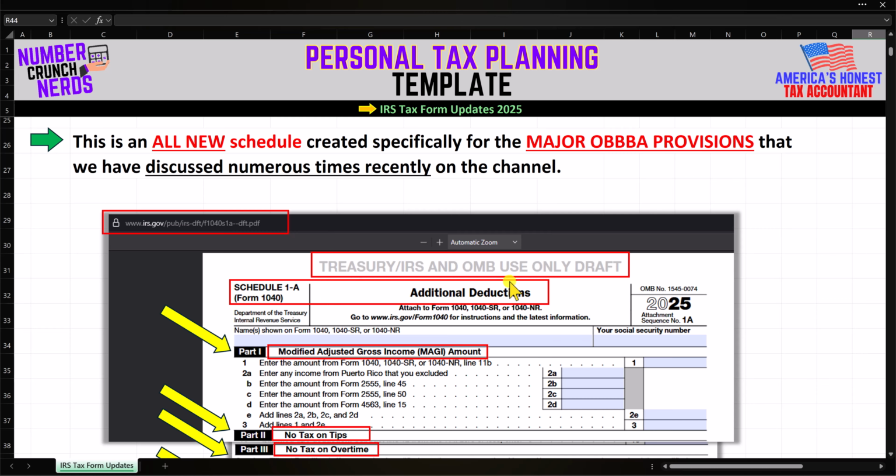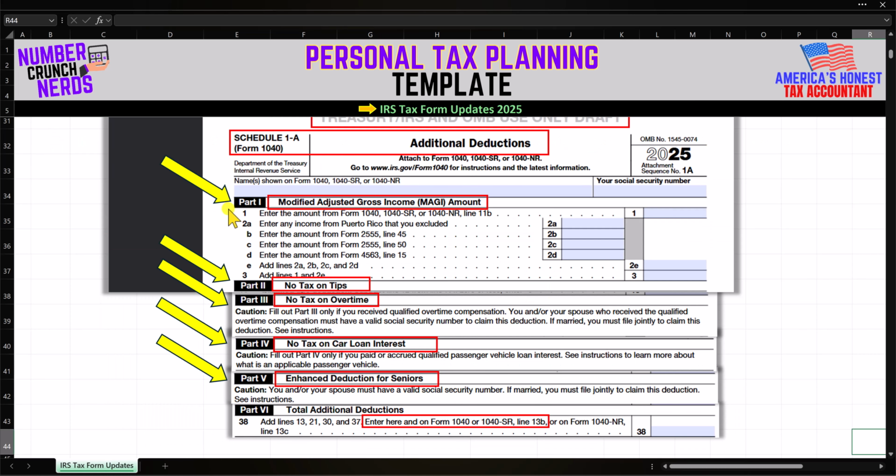Take note that this one right here is draft only at the moment, subject to change. Here is the URL where this draft form comes from. They are going to call these OBBBA deductions simply additional deductions. And you can see the setup right here, similar to what we have inside the personal tax planning template. There's our modified adjusted gross income calculation.